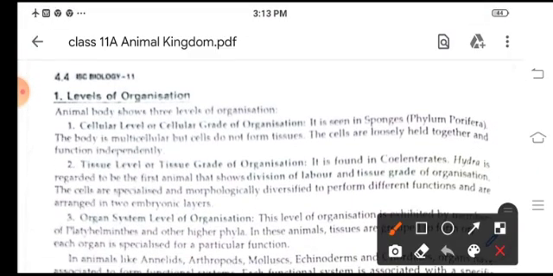Number one is levels of organization. Now children, animals are divided into three levels of organization: cellular, tissue, and organ system. Cellular level or cellular grade of organization means the animals are multicellular, but the cells do not form tissues. All the cells perform the functions independently, like phylum Porifera. The organisms which belong to phylum Porifera have cellular level of organization.